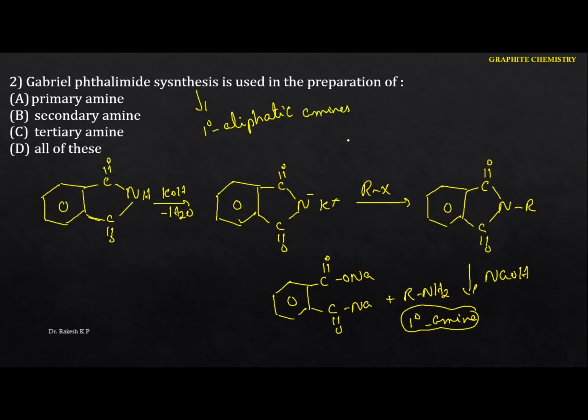Okay, but we can't prepare the aromatic amines, because we know that alkyl halide readily undergoes the nucleophilic substitution reaction, because aryl halides do not undergo the nucleophilic substitution reaction. Hence we are going to get only the primary aliphatic amines. Okay, in this case we are going to prepare the primary amines. Okay, next one.